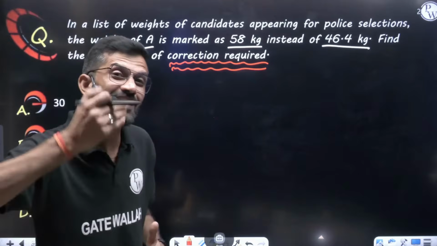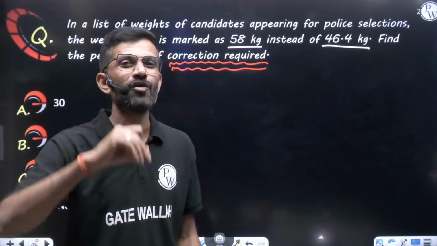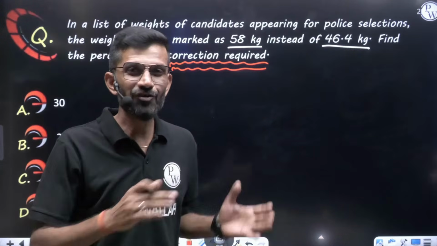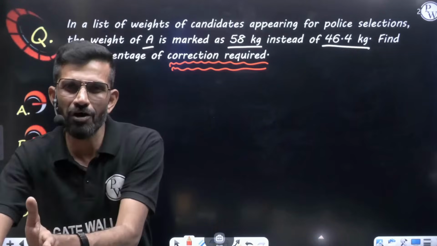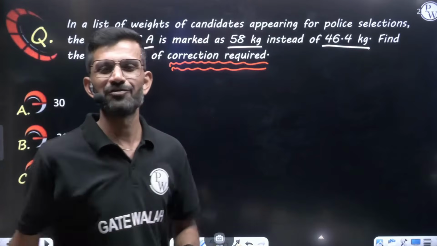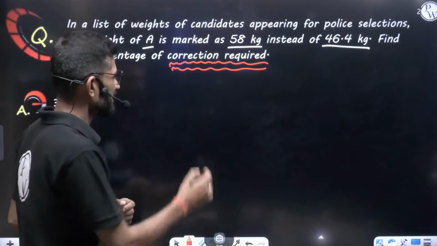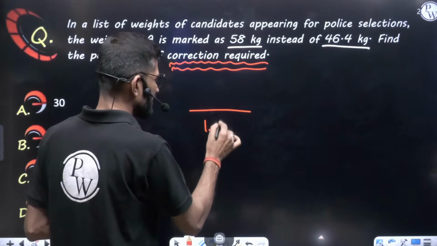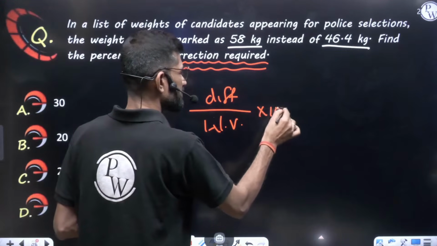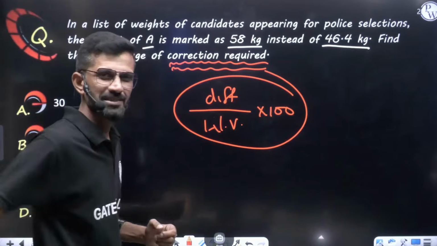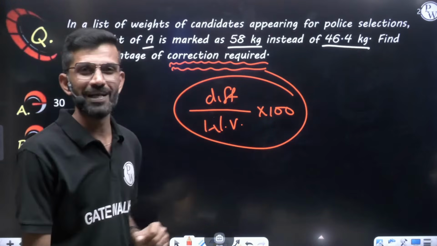They are asking for the correction value. From the correct value we find the error, and from the wrong value we find how much correction we have to do. So here, wrong value in the denominator, difference in the numerator, into 100. That is the correction percent, because correction we do from the wrong value.